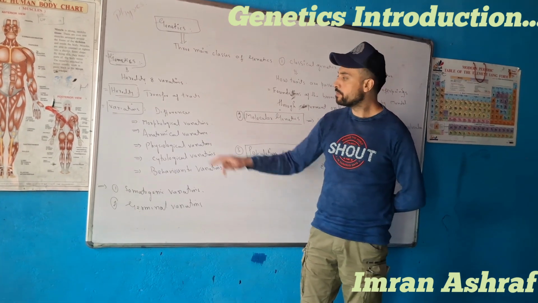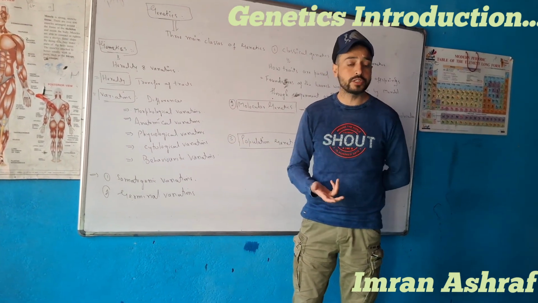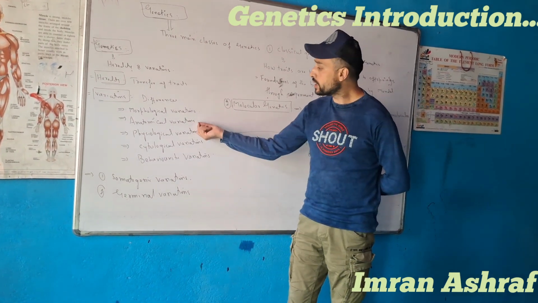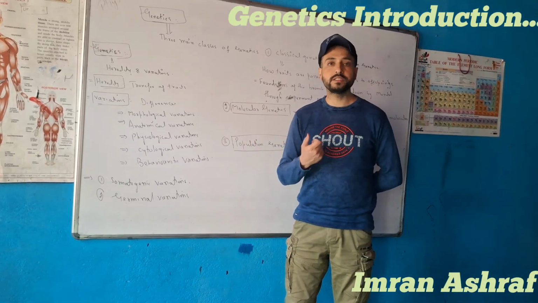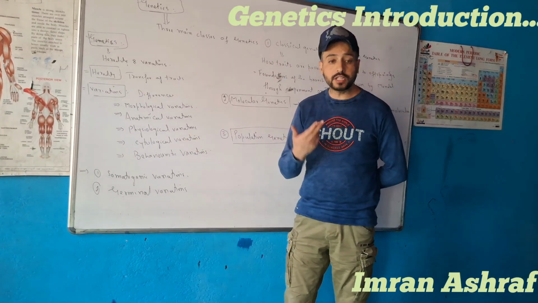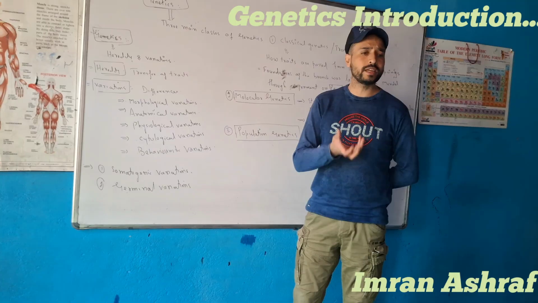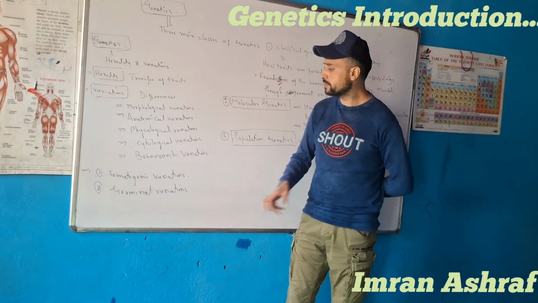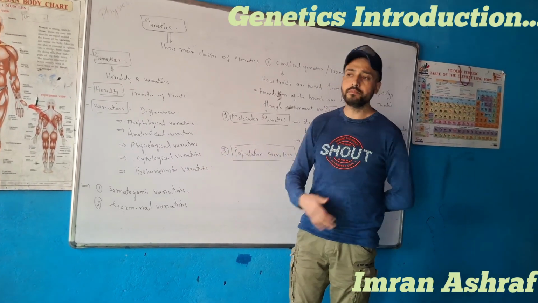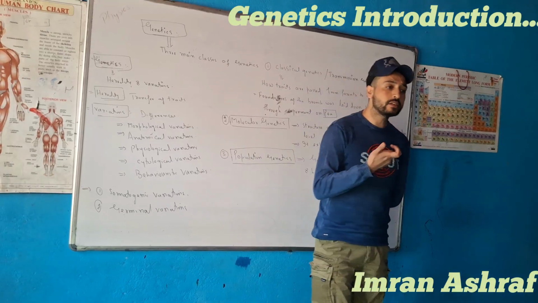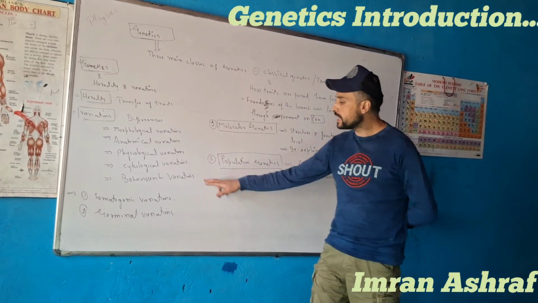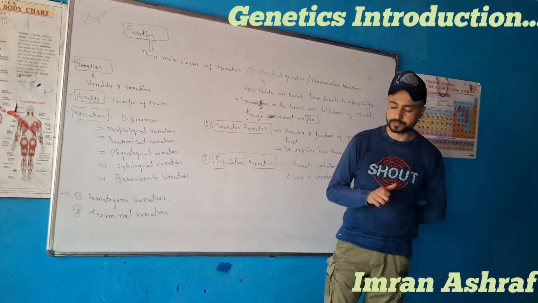These variations can be morphological variations, meaning external variations, or anatomical variations, meaning internal variations. They can be physiological variations, meaning variations occurring in the functions of an organism, cytological variations, meaning variations observed in the cells of an organism, or behavioristic variations.